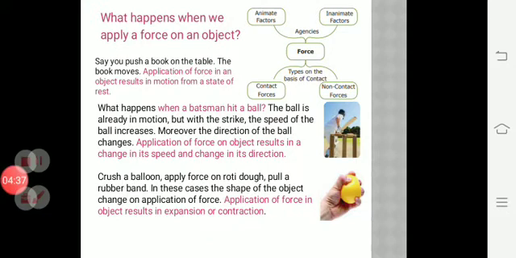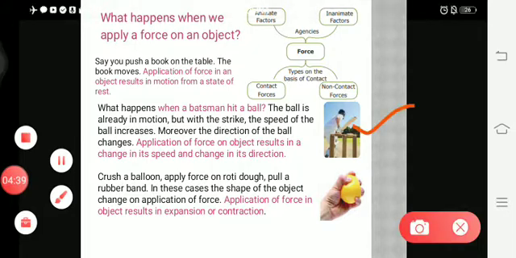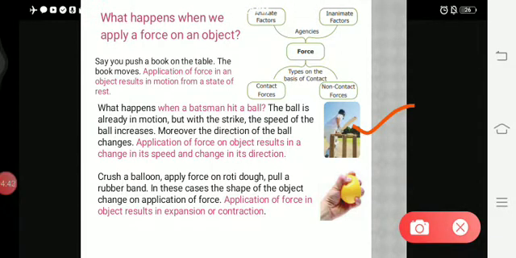Consider the second image here. What happens when a batsman hits a ball? When a bowler is throwing, the ball is already in motion. That is, the ball is already moving.